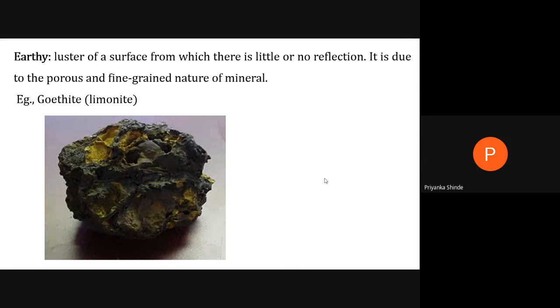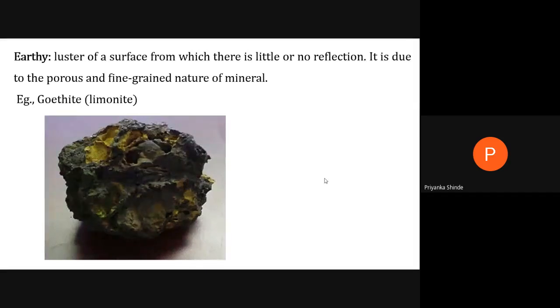Okay, so it looks like earthy, muddy type. Earthy, earth like. So there is no shine from the surface, then it is called as the earthy luster. So such minerals are called as showing the earthy luster. Example is limonite or goethite.